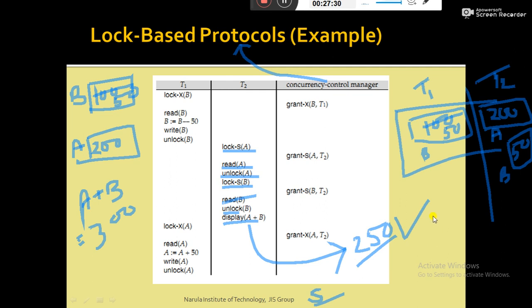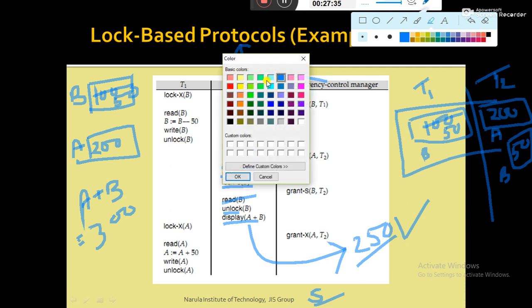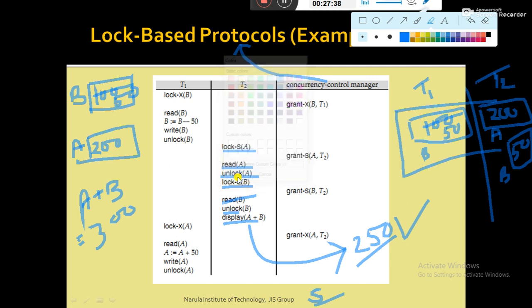Now the question is why this happens, why we are getting that kind of result, even if the log-based protocol is maintained by the concurrency control component. The point is that though the data items are locked and unlocked with the help of the log-based protocol, the unlocking has been done immediately once the job has been done.